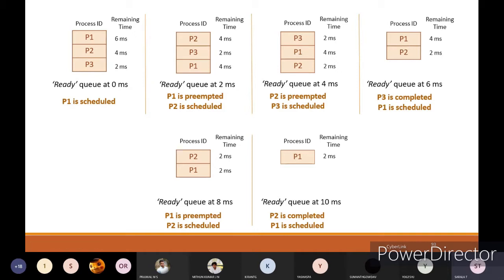That's why P1 will start its execution and execute for 2 more milliseconds and then it will be preempted, and then P2 will start its execution. After 2 milliseconds, the P2 process will complete its execution. Then once again go back to P1 and 2 more milliseconds to complete its execution.